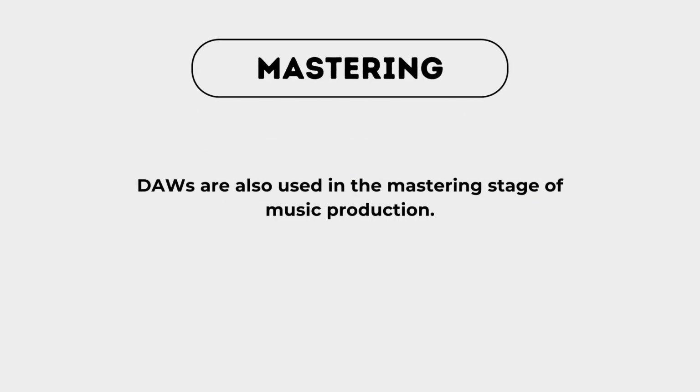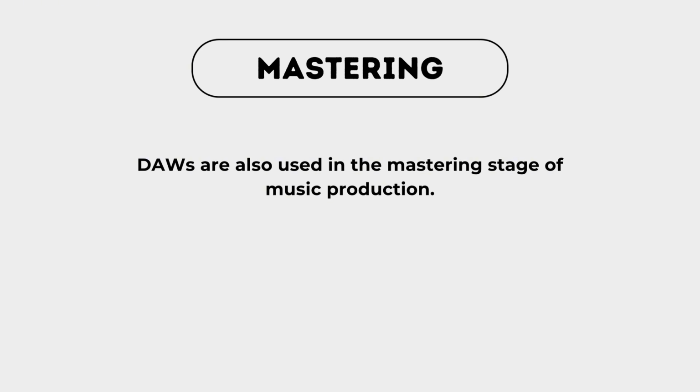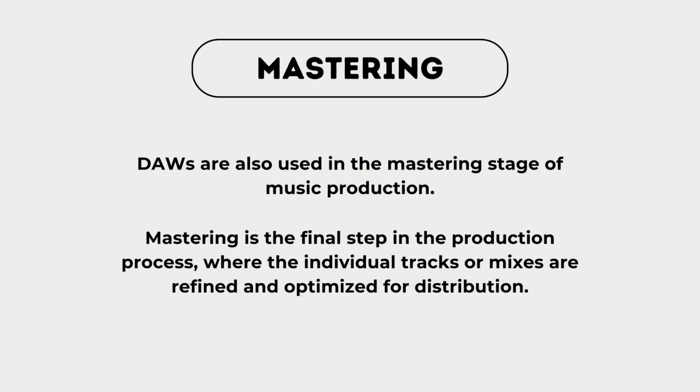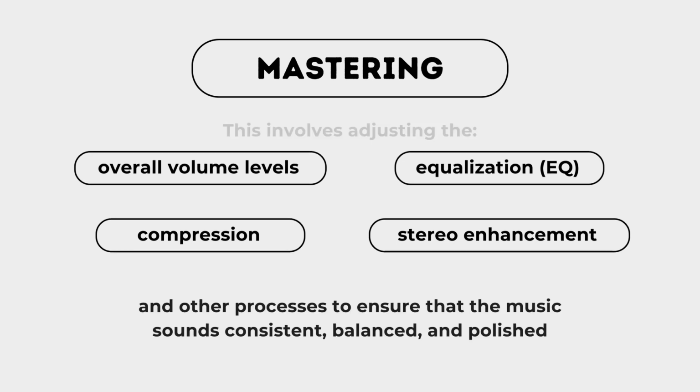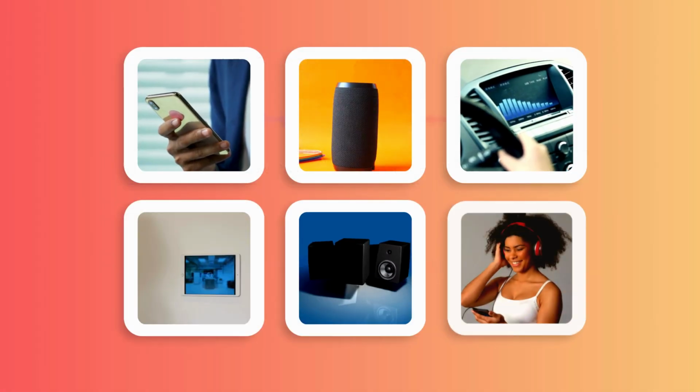And then for mastering, DAWs are also used in the mastering stage of music production. Mastering is the final step in the production process where the individual tracks or mixes are refined and optimized for distribution, which is for the market. This involves adjusting the overall volume levels, equalization, compression, stereo enhancement, and other processes, to ensure that the music sounds really nice and consistent, well balanced and polished across the different playback systems.